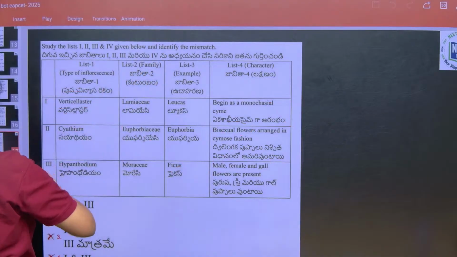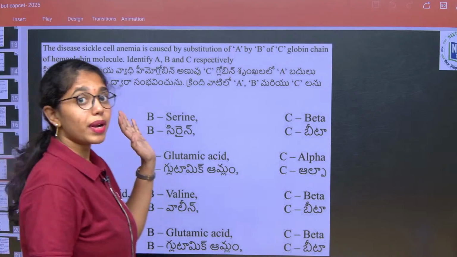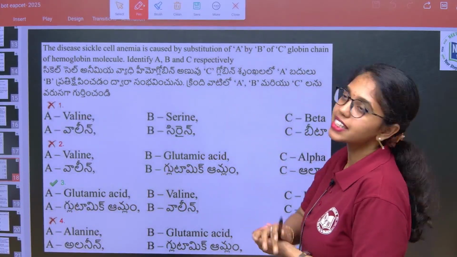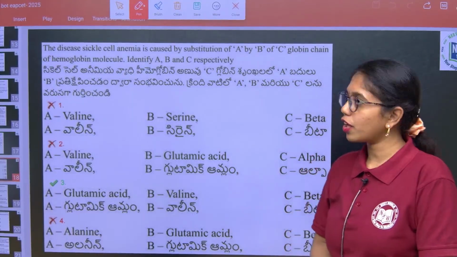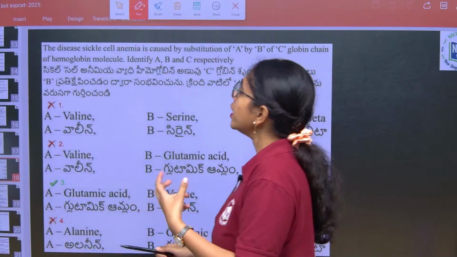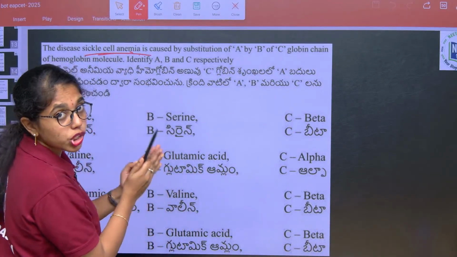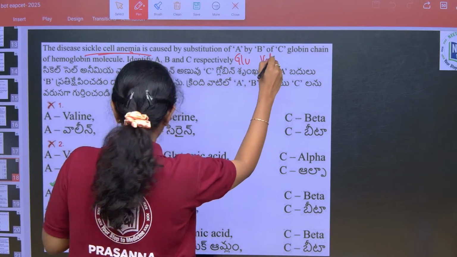Next question, this is from principles of inheritance, point mutation, that is sickle cell anemia, which is read under autosomal recessive disorder of Mendelian disorders. Here the disease sickle cell anemia is caused by substitution of glutamic acid by valine. Substitution of what?